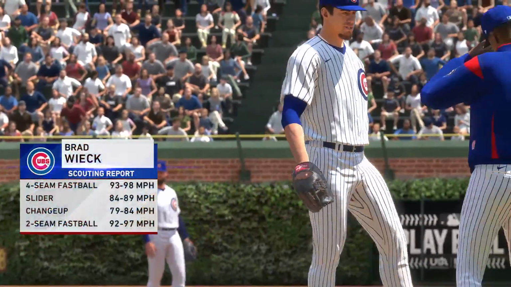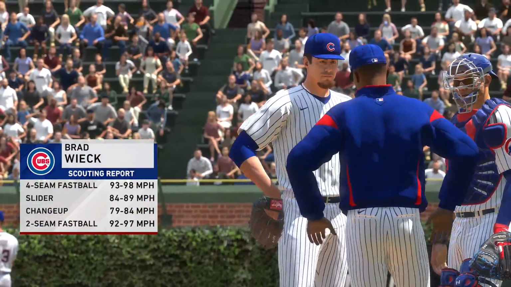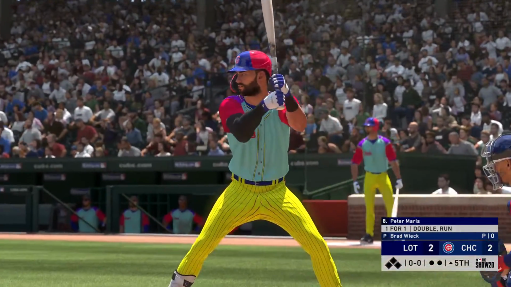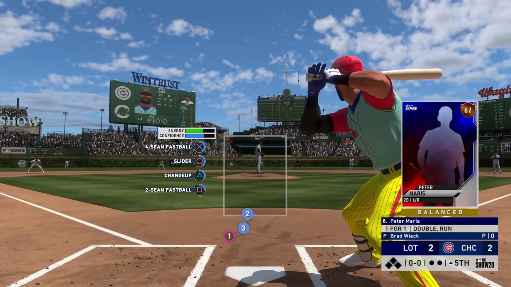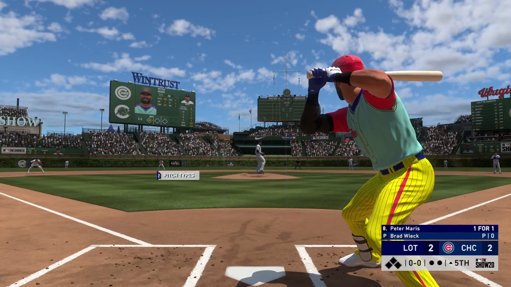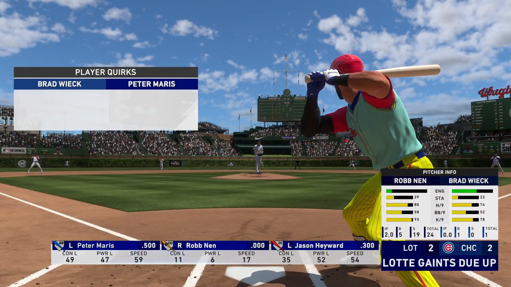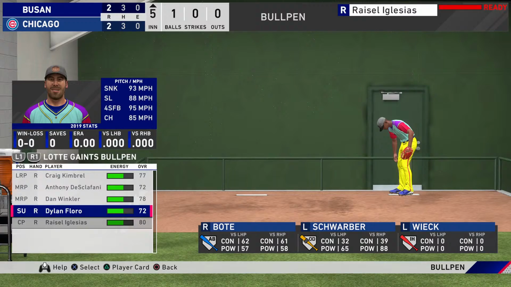Brad Wick, the tall, imposing left-hander, takes over pitching duties out of the bullpen now. Striding into the box, Peter Maris. He'll try to follow up the double in his last at-bat with another big hit right here. Yeah, he did a great job to go down and get that one his last at-bat. But I got to think they're going to pitch him up, maybe elevate something in the zone. Interested to see how he approaches this next AB.